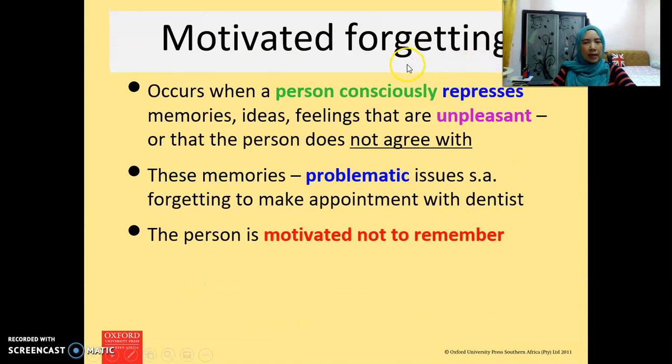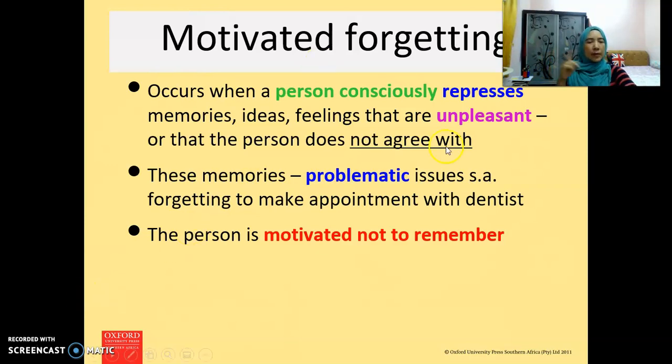So another reason why we tend to forget is because of motivated forgetting. It occurs when a person consciously represses the memory or ideas or feelings that are unpleasant, or that the person does not agree with. So sometimes when we have a bad memory, when we have a bad experience, we do not want to remember, we repress the bad memory. So that's what it says, motivated forgetting.